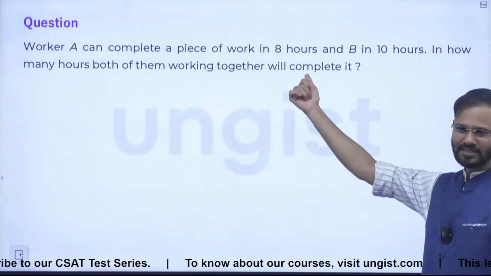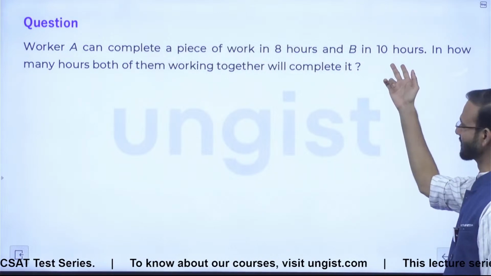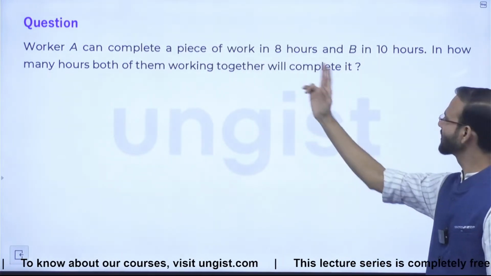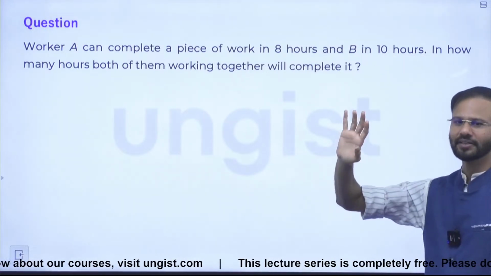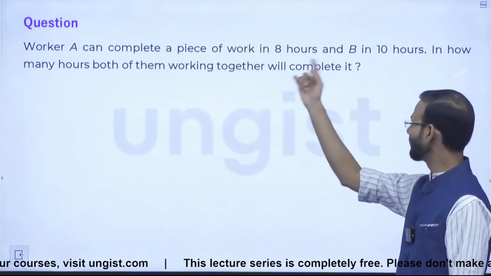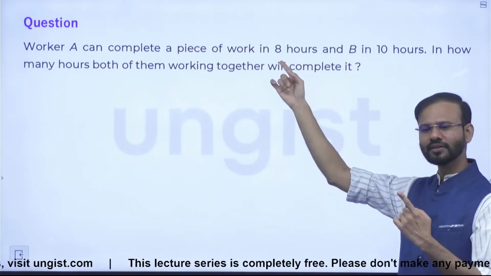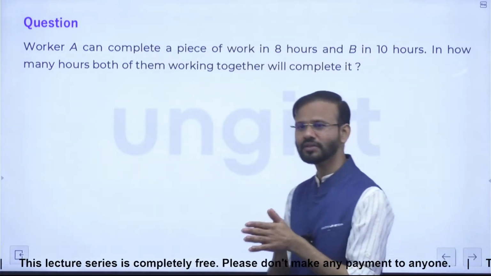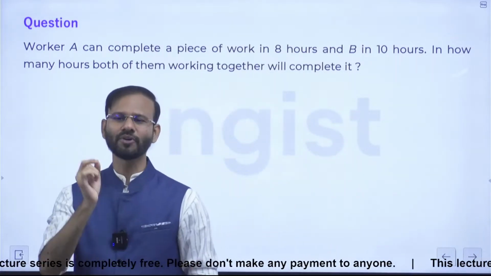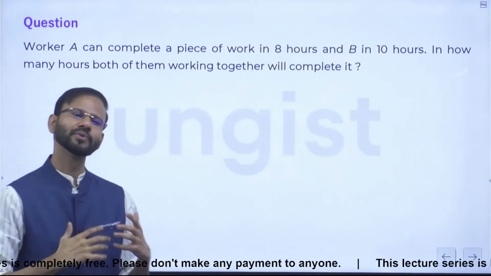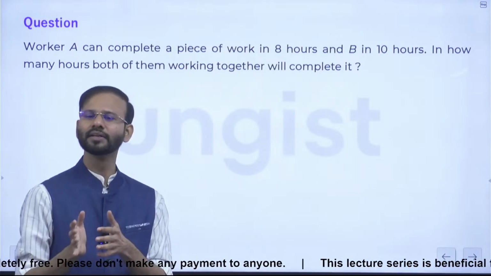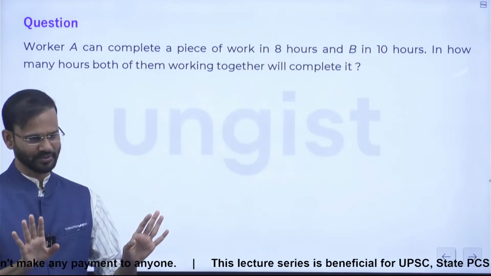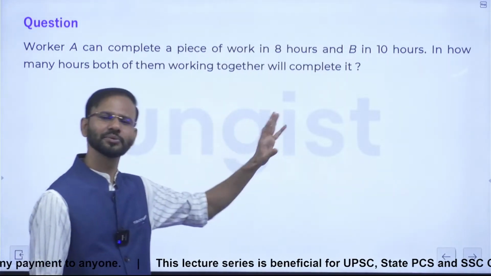A, 8 hours. B, 10 hours. In how many hours both of them will together complete that work? What is the LCM of 8 and 10? 40. ठीक है. So A will be doing 5 units in 1 hour. B will be doing 4 units in 1 hour. Working together 5 plus 4? 9. So 40 by 9. If together they will be working on that project, then they will be finishing that work in 40 by 9 hours. So just by looking at the question, you can tell the answer.